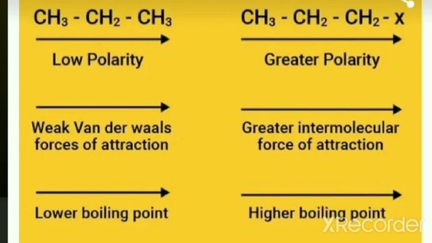So first consider the hydrocarbon. You know that the carbon-hydrogen bond in a hydrocarbon will be less polar. Now take the haloalkane. You know that the carbon-halogen bond is more polar because the halogen is more electronegative than carbon. So the carbon-halogen bond is more polar.